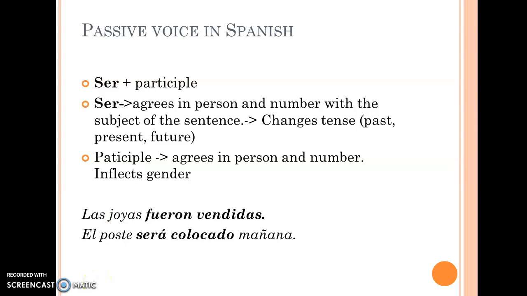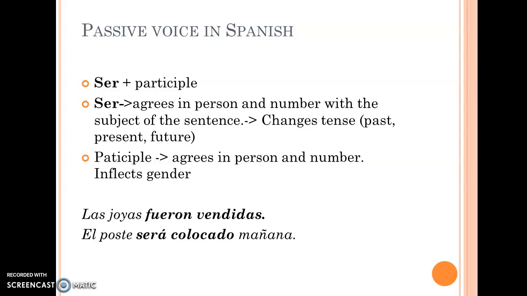Let's turn now to passive voice in Spanish. So in Spanish, the form of the passive voice is the particle ser plus the participial form of the main verb. Ser agrees in person and number with the subject of the sentence, but ser can also change tense accordingly. So we can have ser in past, present, or future.